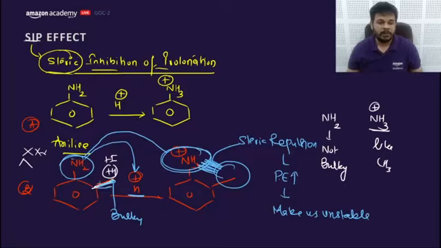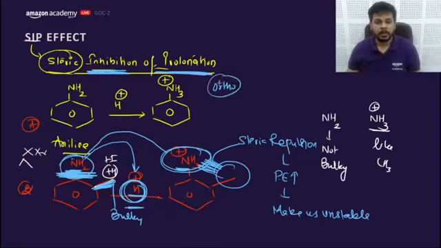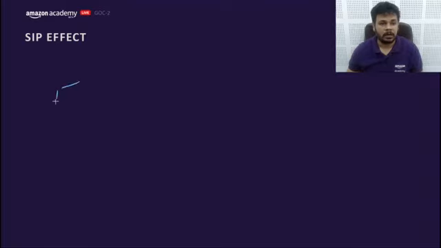So this CH3 will not allow this smaller NH2 group to convert into a bulky NH3 plus group by absorbing what? H plus. So this CH3 is actually inhibiting NH2 to protonate, to take H plus. That's why it is called steric inhibition of protonation. So ortho substituted aniline with a bulky group is much less basic compared to the meta and para substituted aniline. Getting my point? So this occurs actually in aniline only.